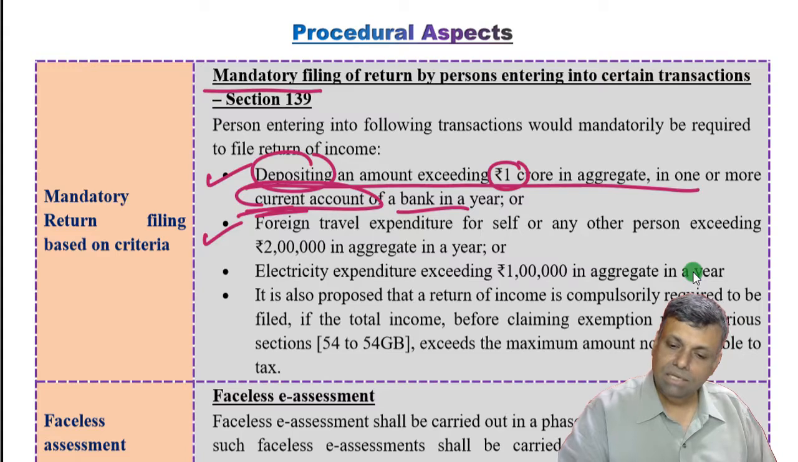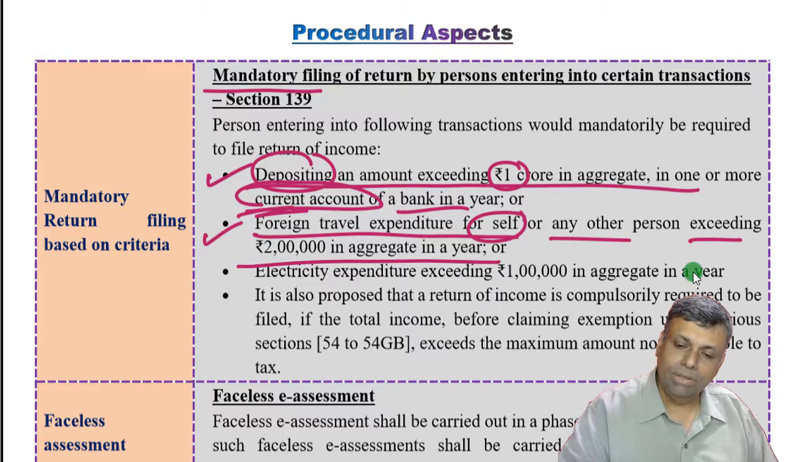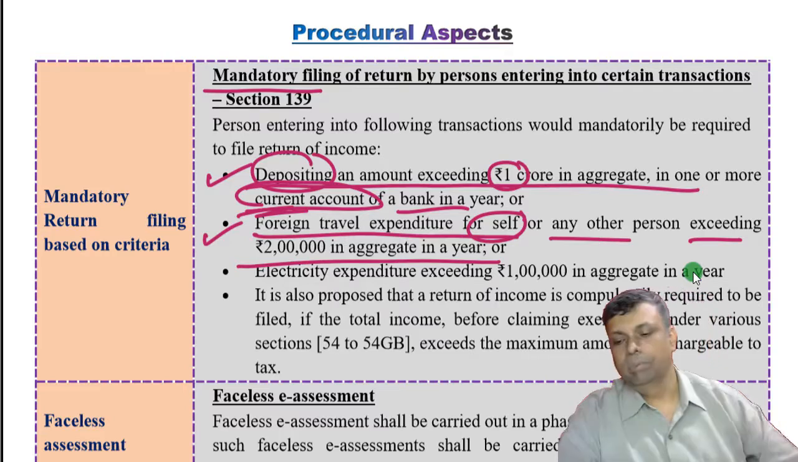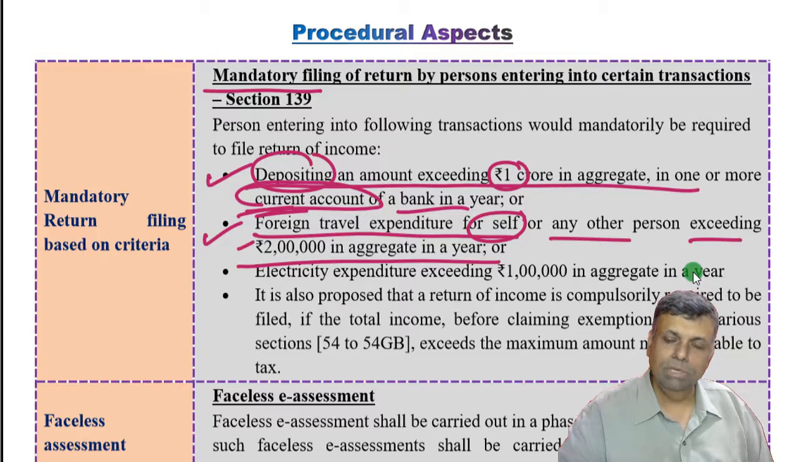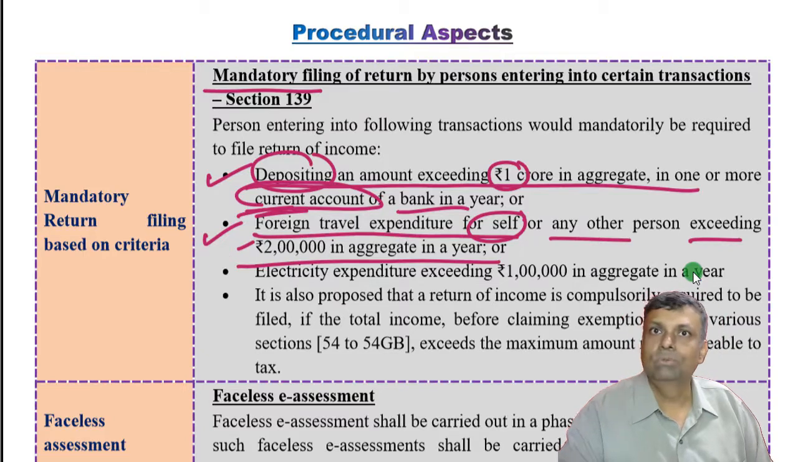Second test. Foreign travel expenditure for self or anyone else exceeding 2 lakh rupees in aggregate in a previous year. So if you have incurred foreign travel expenditure either for yourself or for somebody else, and this is a monetary limit. Naturally, somebody doing foreign travel should be rich enough. A poor man in the country will not do that. And this is irrespective of the purpose, whether business travel, personal travel, whatever. If you are spending this money, then you have to file the return of income.